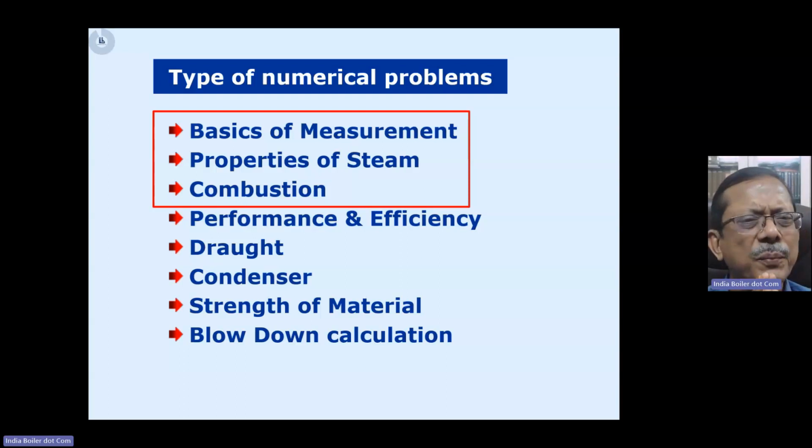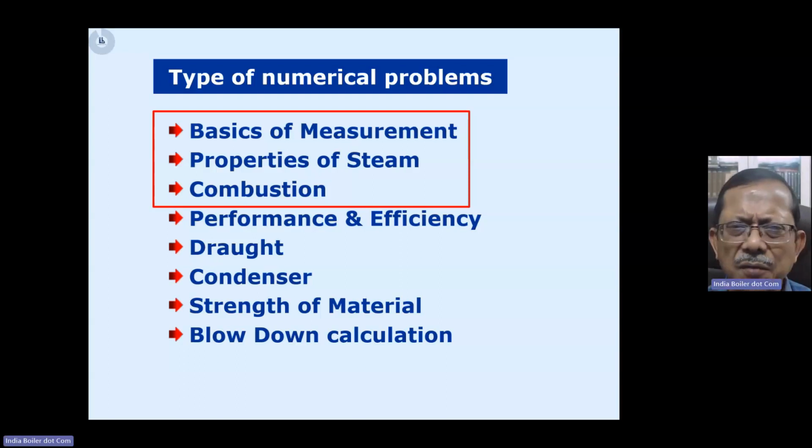But honestly speaking, this is the easiest amongst all of them so far as BOE is concerned, because in BOE questions, they're asking very basic questions like calculation of torque, calculation of stress. They will ask you to calculate the thickness of a cylindrical pipe from the consideration of cylindrical stress and all that. So these are very basic questions.